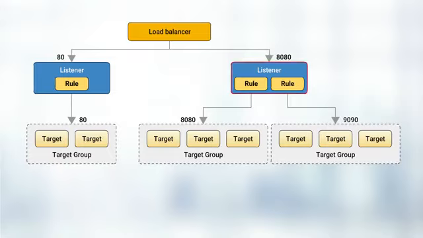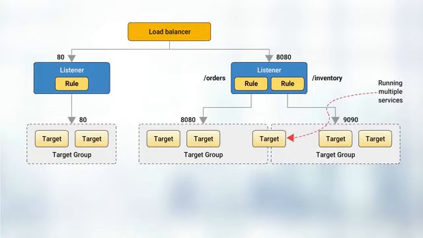Here, the listener on the right splits traffic to orders and inventory paths into two different service ports and target groups. You can also combine services on a set of targets by including them in multiple target groups. This can save runtime costs by including, say, a CPU-intensive service with a memory-intensive service. And this is why listeners' rules allow you to map path-based URLs to different ports, because different services running on the same host commonly split their traffic by port.